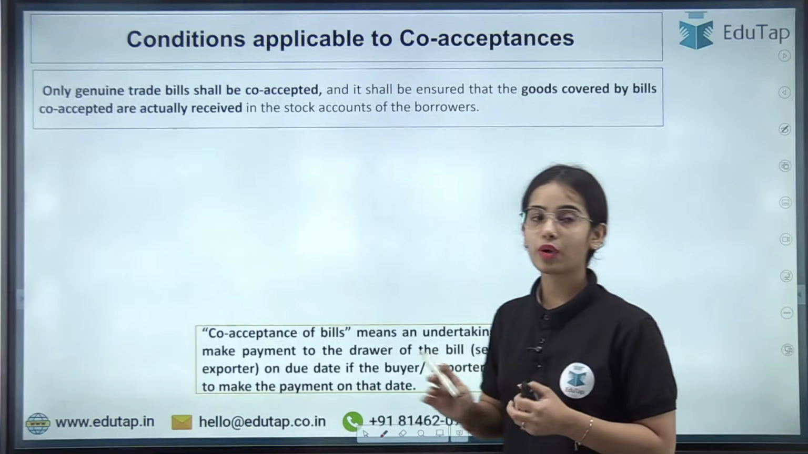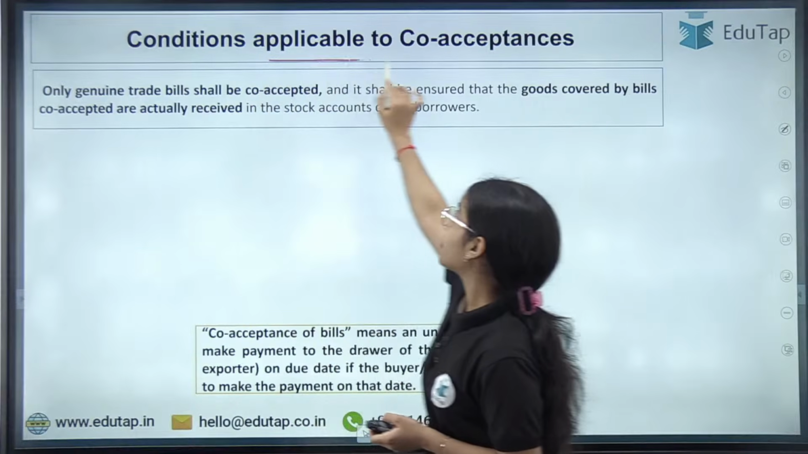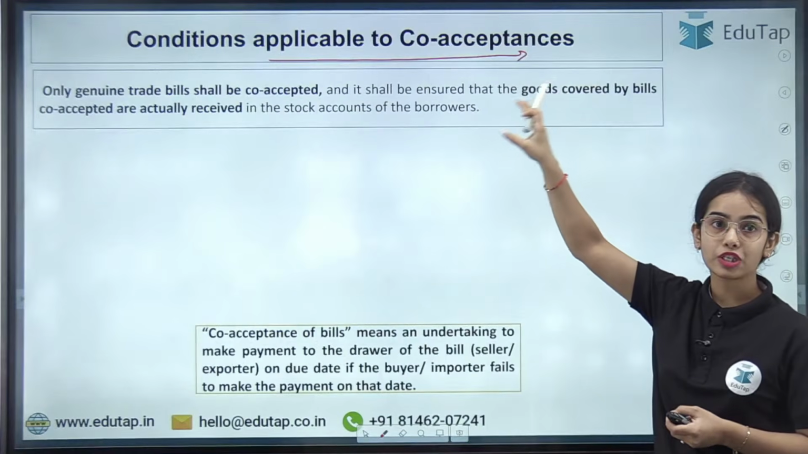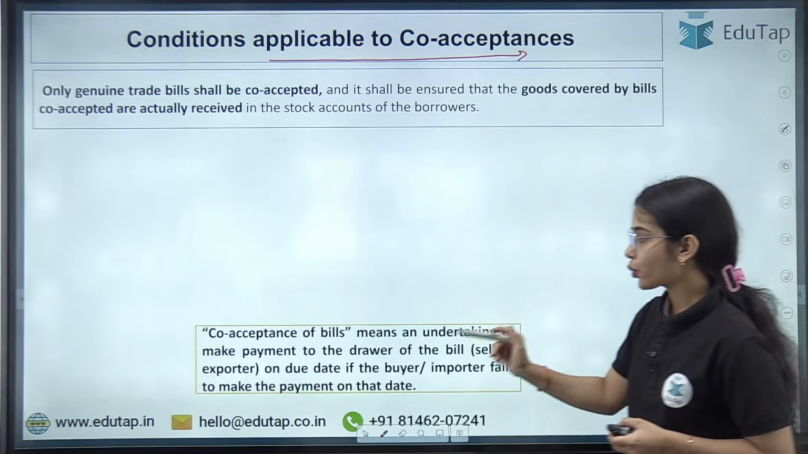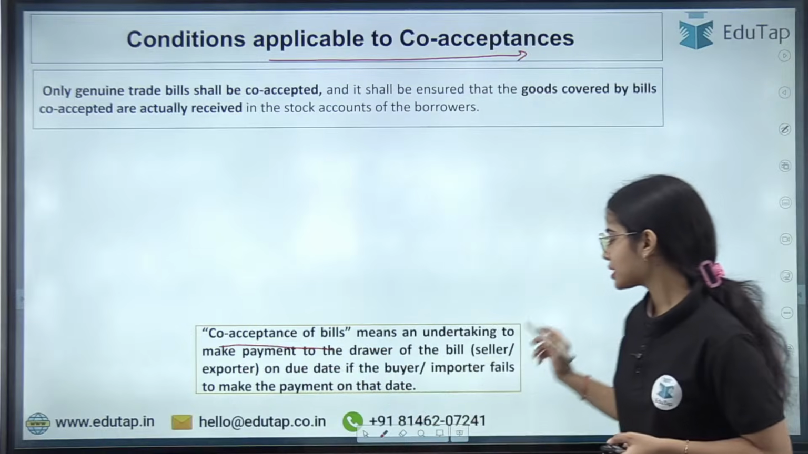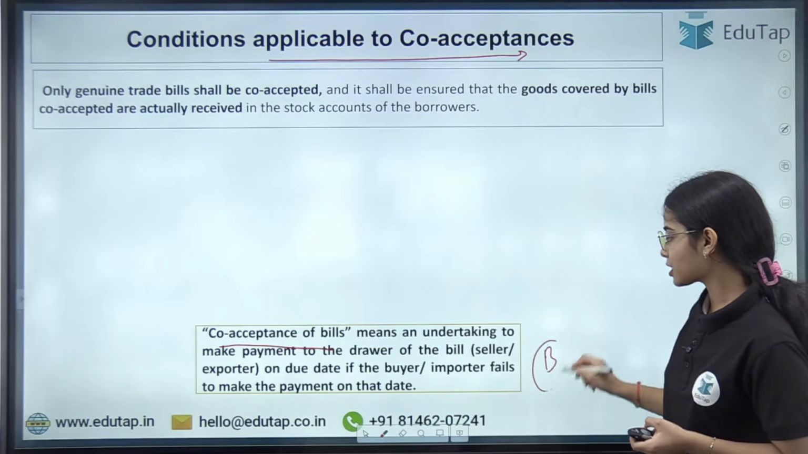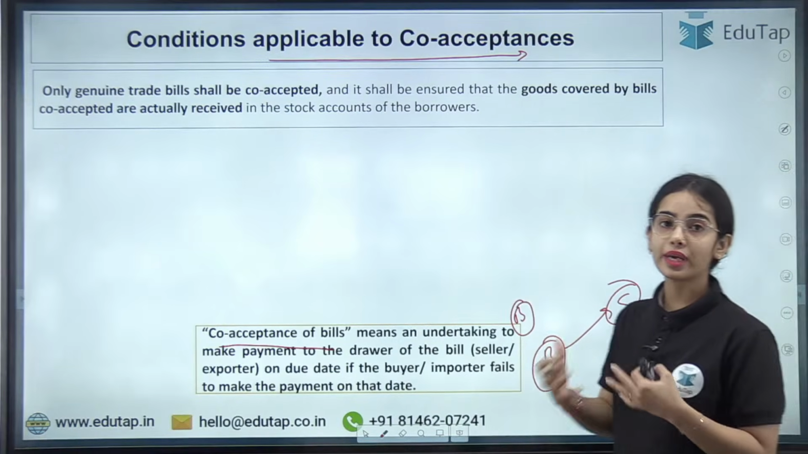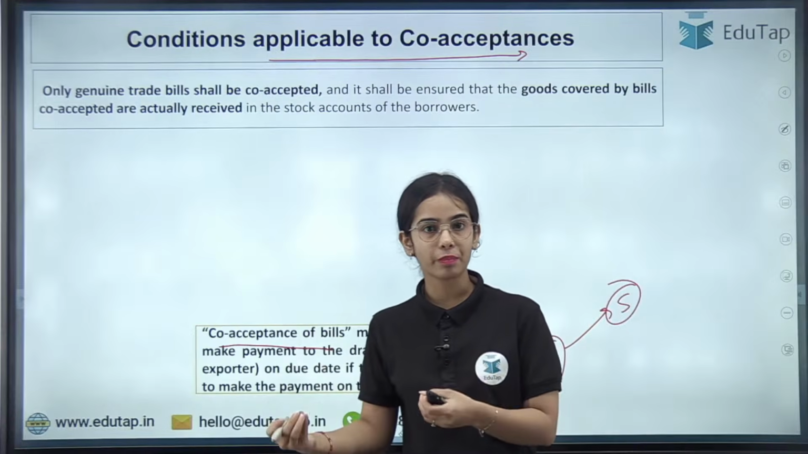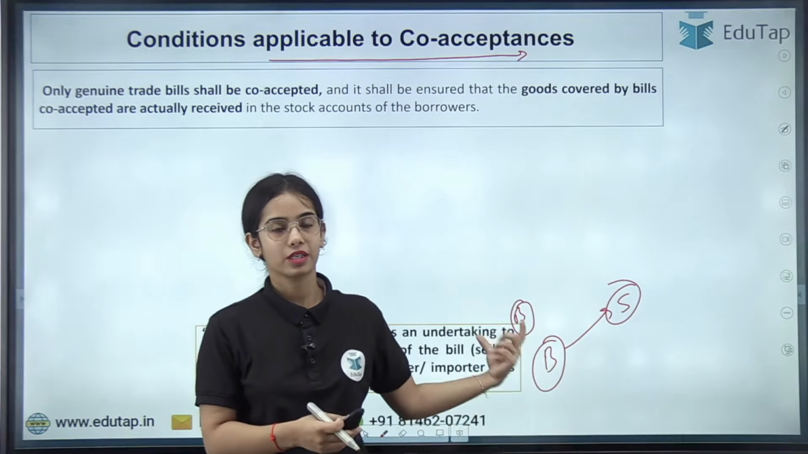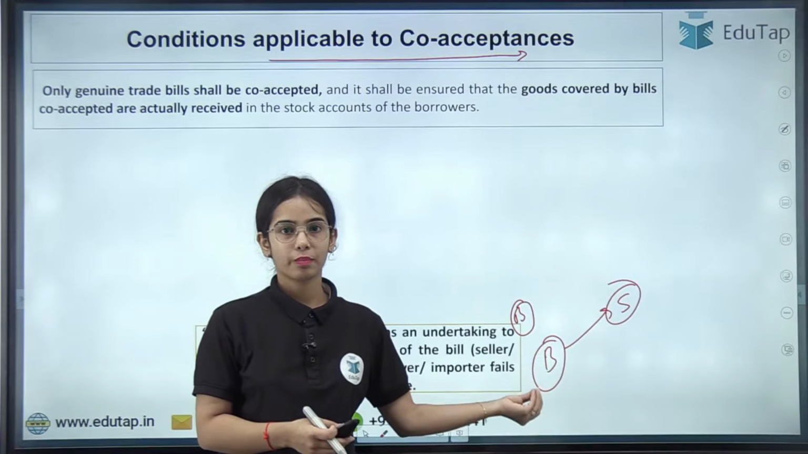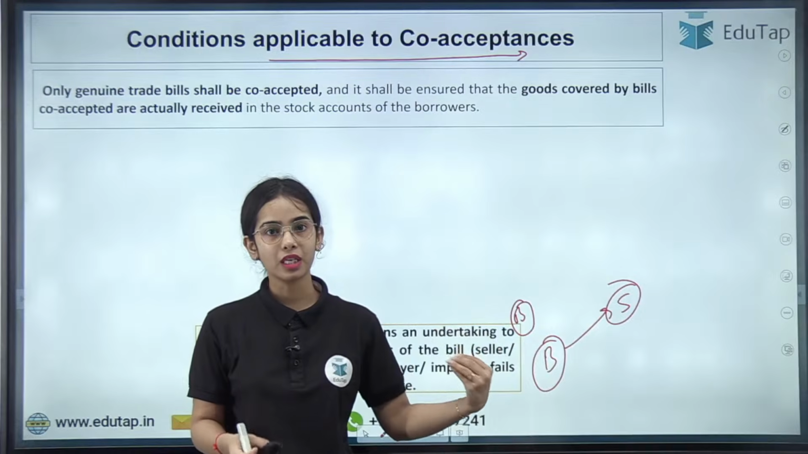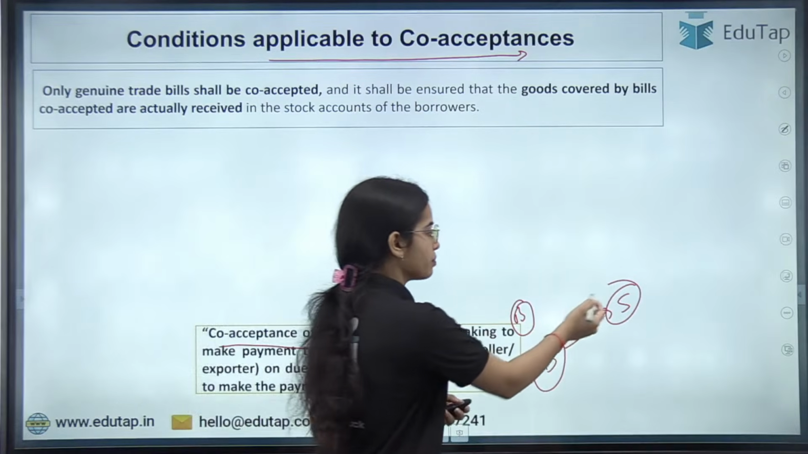This is the idea. Now coming to the next one, conditions applicable to co-acceptance. We have discussed the conditions applicable to guarantee; now conditions applicable to co-acceptances. Co-acceptance is basically the bank taking the responsibility to pay the seller if the buyer defaults. So that is co-acceptance of the bill. The bank is co-accepting the bill with the buyer. If the buyer is making a payment or giving a fee to the bank, the bank agrees to co-accept the bill so that the seller provides the material to the buyer.